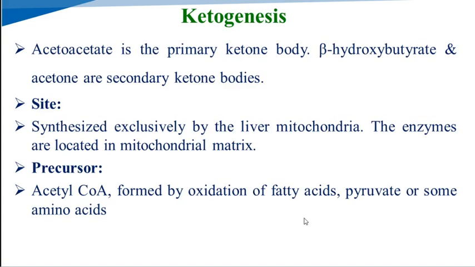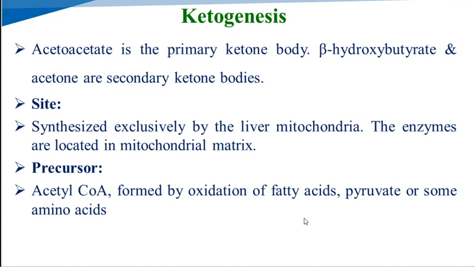First, ketogenesis, that means the formation of the ketone bodies. Acetoacetate is the primary ketone body. Then beta hydroxybutyrate and acetone are the secondary ketone bodies. The site where the ketone bodies are formed: they are synthesized exclusively by the liver mitochondria. Mainly ketone bodies form in the liver mitochondria.